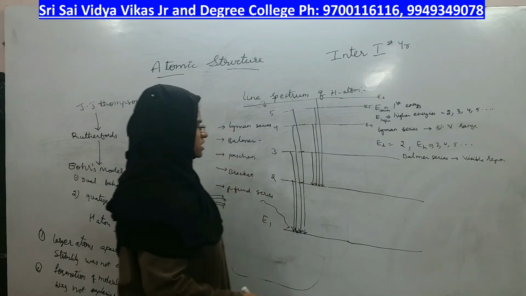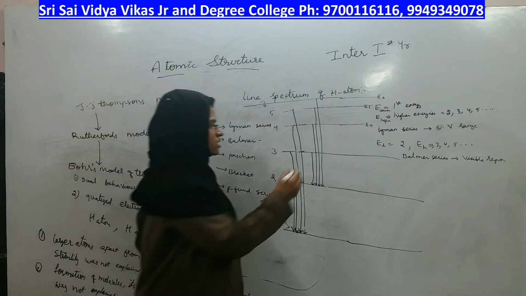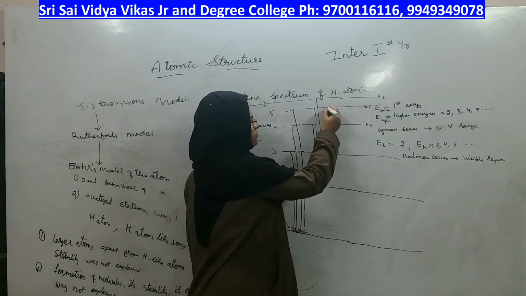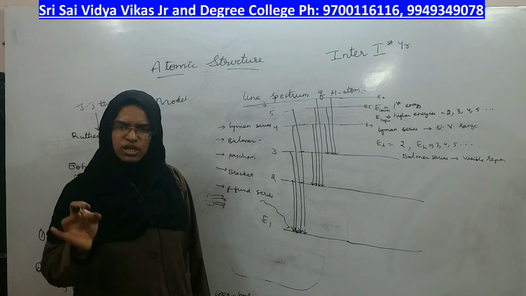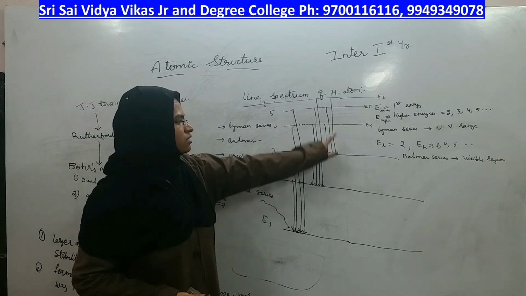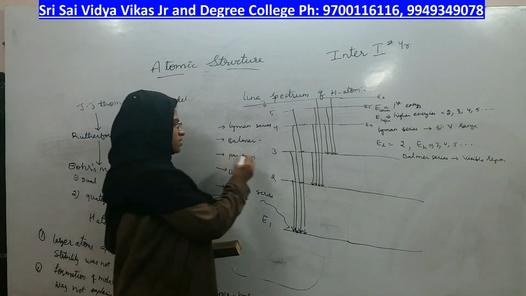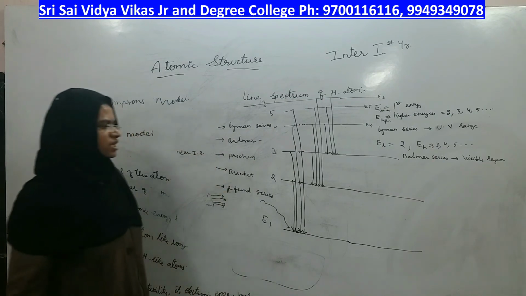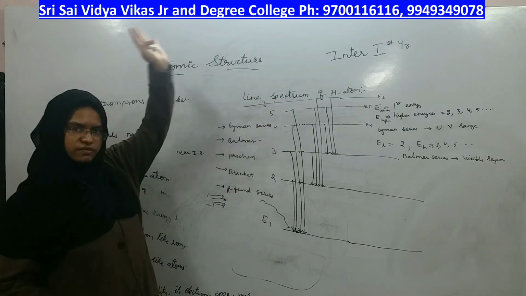The next series is the Paschen series. Paschen series means from higher energy states it has to come to 3rd. It can come from 4th to 3rd, from 5th to 3rd, or from 6th to 3rd. The ground energy level for that series is 3rd. Who will be the higher? 4th or 5th or 6th, right? And this Paschen series comes under near IR. Who is lower energy here? 3rd. Higher energies can be greater than 3rd: 4th, 5th, 6th, or even higher, right?